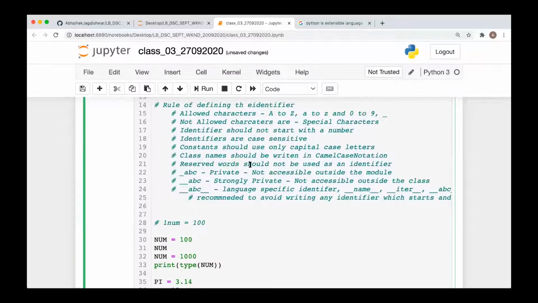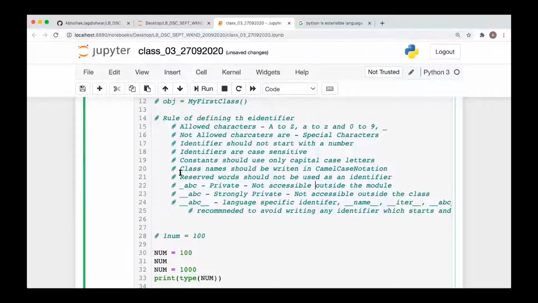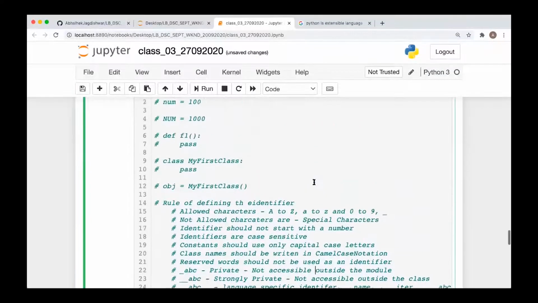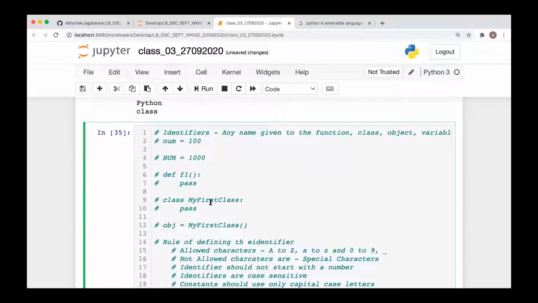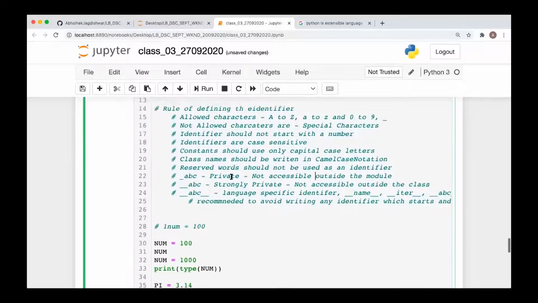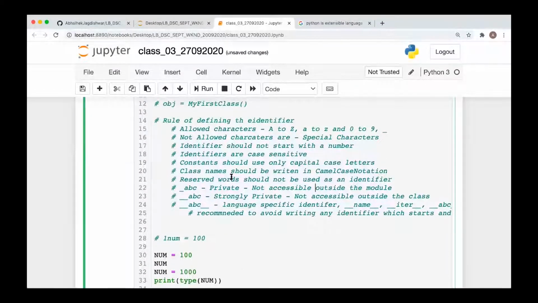Okay. Now, next we have that the class name should be written in the camel case notation. You can see here, this is camel case notation, where the first letter of every word should be a capital letter. That is again the recommendation. If you are not doing that, it doesn't mean that it will give you an error. Remember that in Python, everything is a recommendation. There is nothing forced that you have to do. It is just a recommendation. Use it or not.